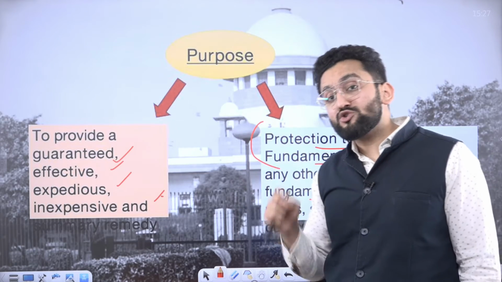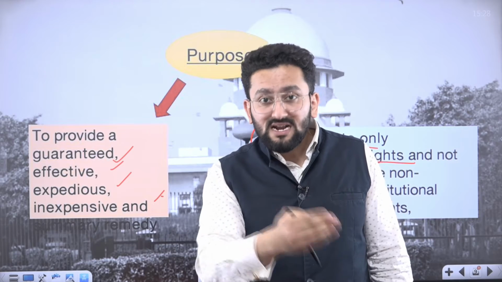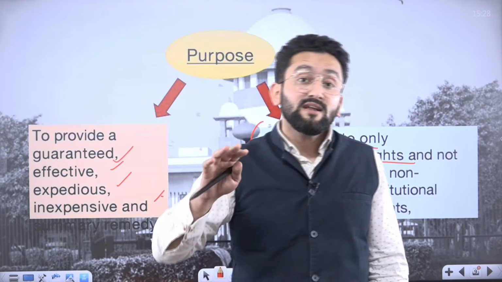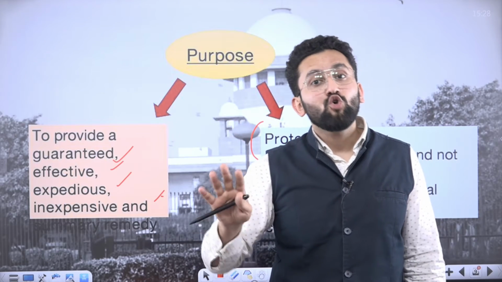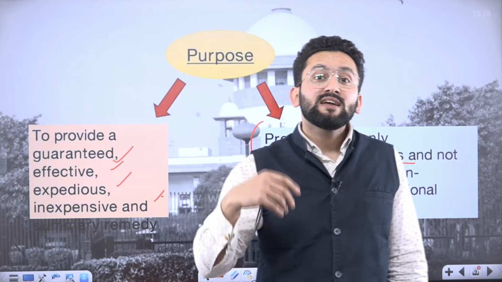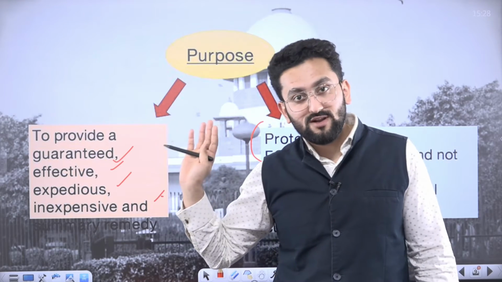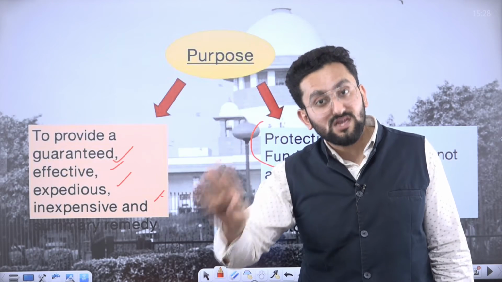And in this context, you should also remember the statement made by ex-CJI Mr. S.A. Bobde. So what did he say? He said, Article 32 should be used by people only when they have used other alternatives for ensuring their fundamental rights, and then they should come to Supreme Court as a matter of last resort.